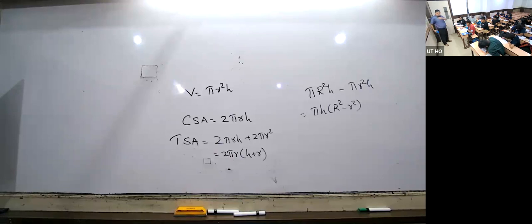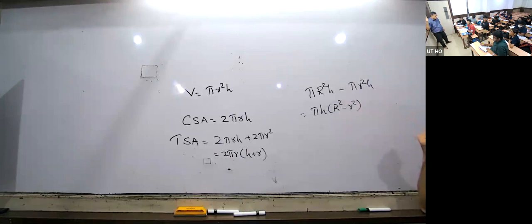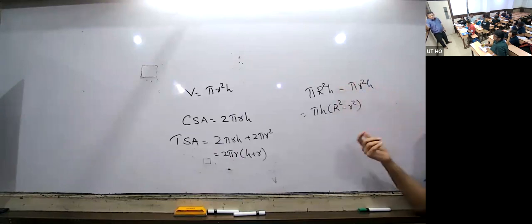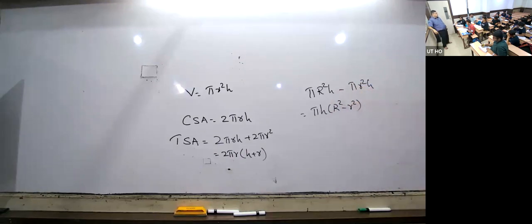Is equal to the formula. How can you write it? External volume minus internal volume. Okay, external volume minus internal volume, that is equal to either this or this, both are the same.